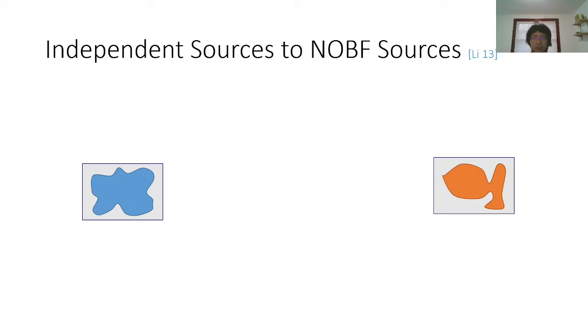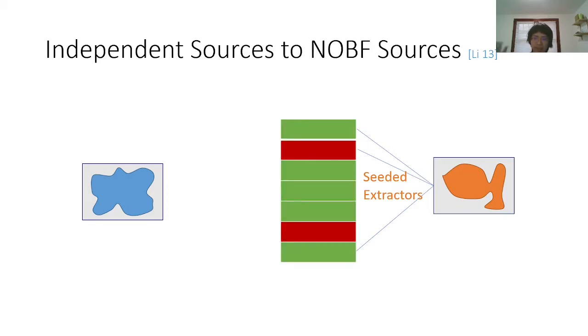And next we are ready to show how to convert two independent sources into an NOBF source. In the first step, we enumerate every possible seed for a seeded extractor and apply it on one of the sources. Then we get this matrix in which most rows are good, which means close to uniform, and only some of them are bad.